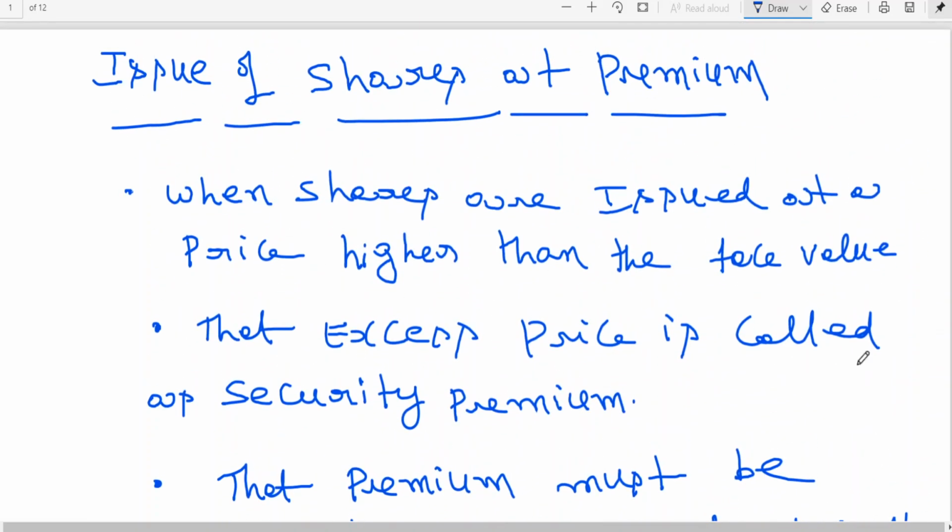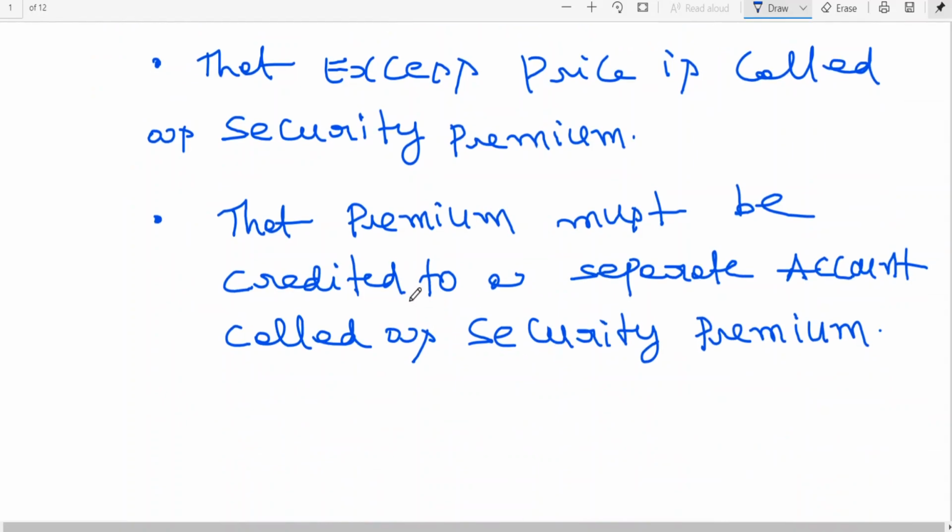I think these three points I've explained. Issue of shares at premium: shares are issued at a price higher than face value. That excess price is called security premium. That premium must be credited to a separate account called security premium.